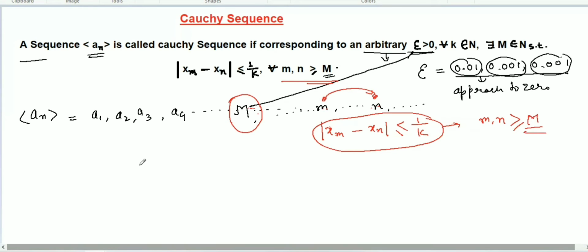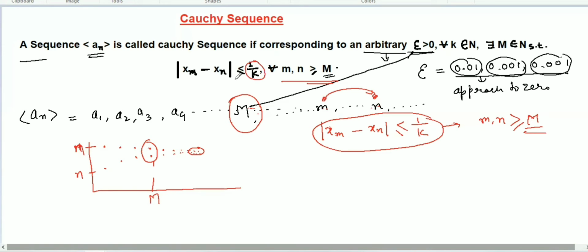Let's understand this by the graph here. If you take the graph, let's take m here and n here. I'll explain it by taking two graphs. So this way, the points will be there, and after some particular point number, say that this is M. After some particular point, the difference between m and n will be very small, depending on this epsilon, like 0.01. So the difference will be less than 1 over k.